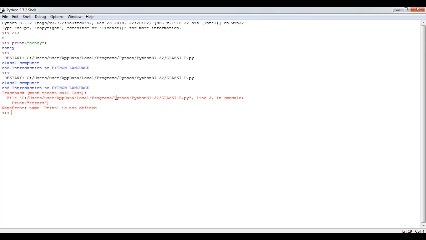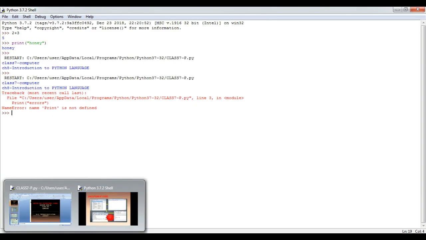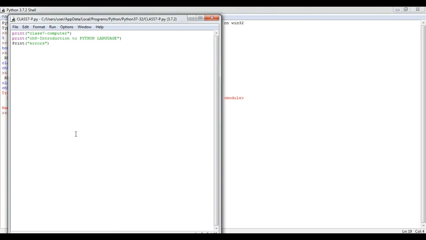Let's go back and remove this error. So I'm going back to the screen and removing this error. That is, I am making the p small and showing it back to you. So deleting this capital P, writing small p. See the color change.